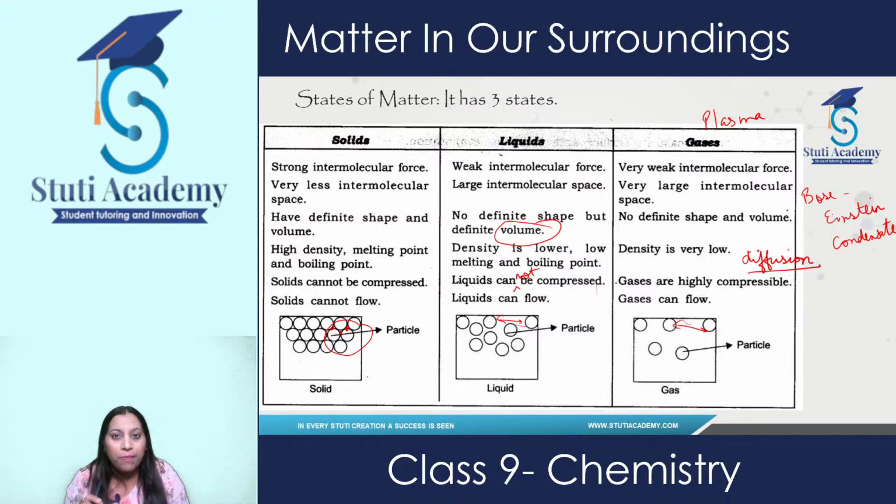And if we talk about Bose-Einstein condensate, this state was discovered by Satyendranath Bose and Albert Einstein. In this state, the gases are at a very low density and at a very low temperature. So these are the two more states apart from solids, liquids and gases.